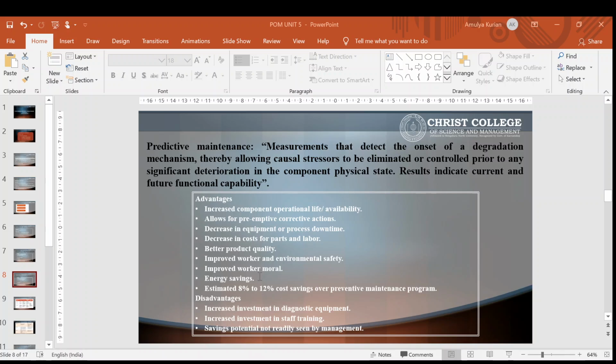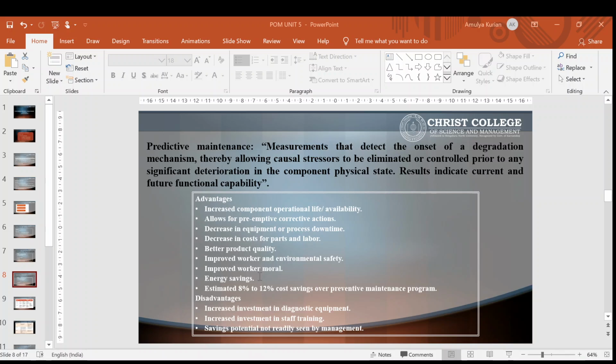Once you know that it has been continuously working for so many days, we will have repairs which will be scheduled, such as oil analysis, vibration analysis, visual inspections. These are repairs which are already scheduled, and for that we have kept some budget. So such maintenance is called predictive maintenance.